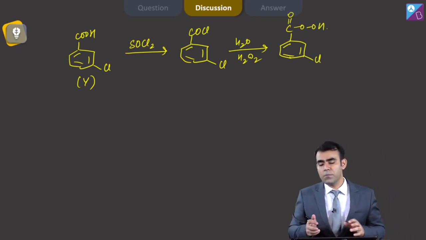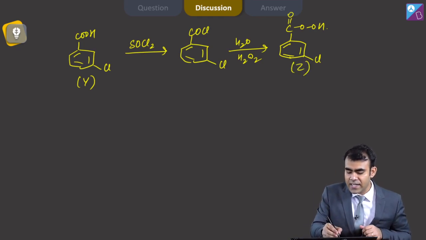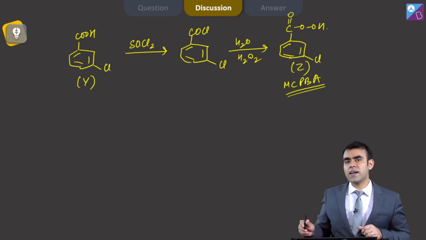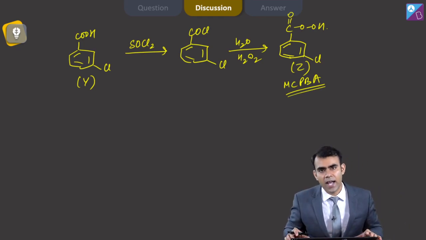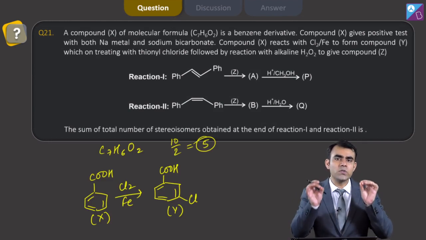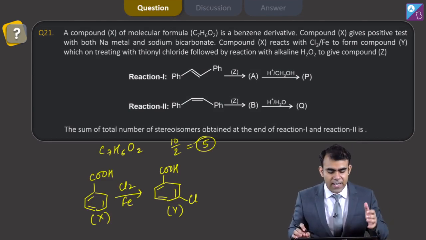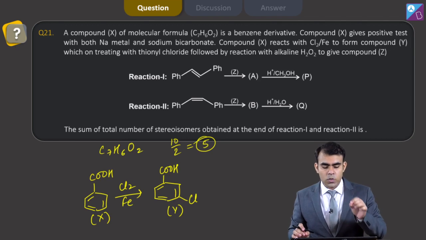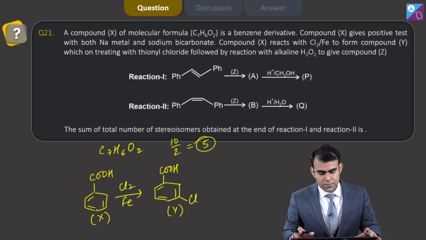You know the name of this compound, this is Z, and it is MCPBA, that is meta-chloroperbenzoic acid. So this whole information is only to get meta-chloroperbenzoic acid. Let's see what we are doing with this compound Z.